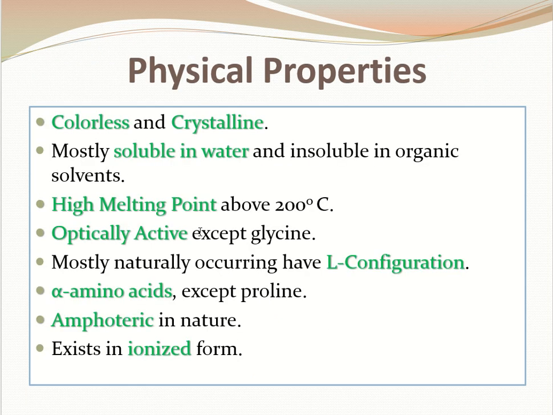So if we compile all the physical properties of amino acids, we will observe that these are colorless and crystalline in nature, mostly soluble in water as they exist in ionic form. They possess a very high melting point. These are optically active apart from glycine. These have L configuration. These are alpha amino acids. Apart from proline, these are amphoteric in nature and exist in ionized form.